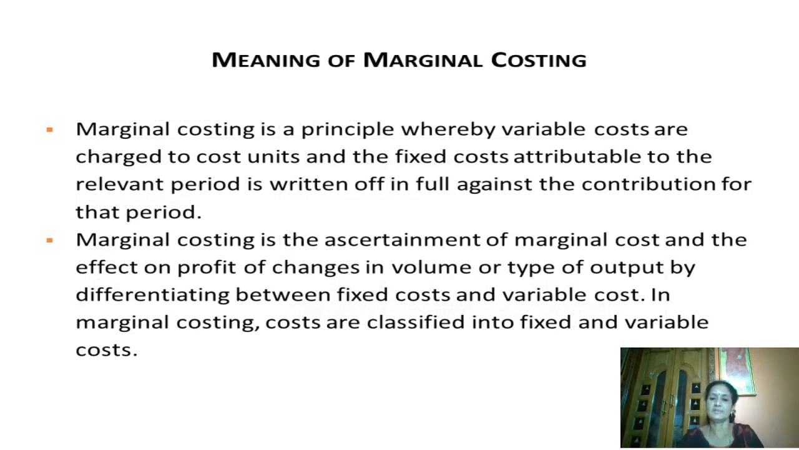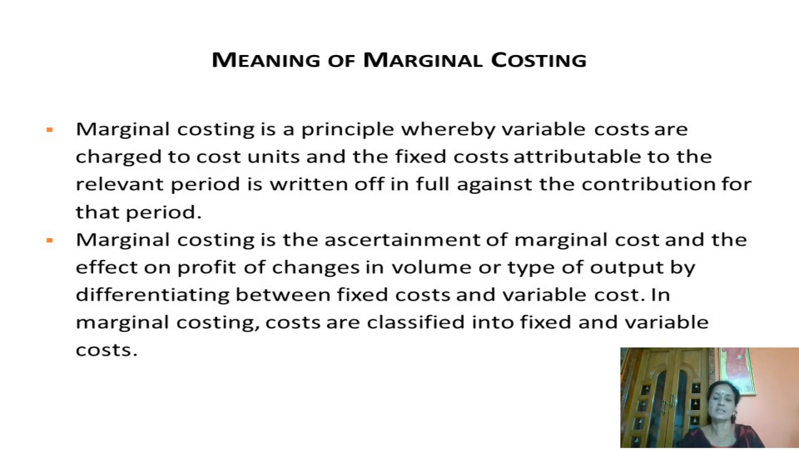Marginal costing is a principle whereby variable costs are charged to cost units and the fixed cost attributable to the relevant period is written off in full against the contribution for that period. Marginal costing is the ascertainment of marginal cost and the effect on profit of changes in volume or type of output by differentiating between fixed cost and variable cost. In marginal costing, costs are classified into fixed and variable cost.